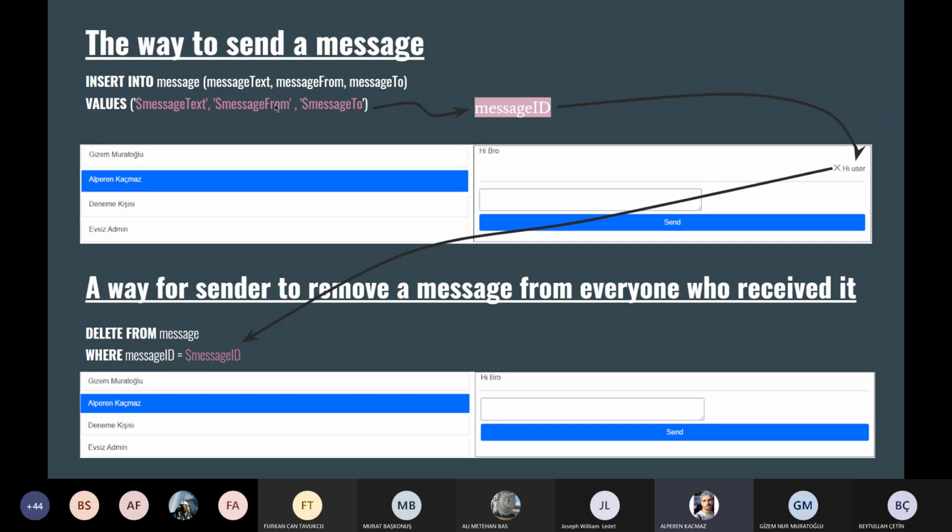Each message is sent with a cross button next to it. This means deleting the message from everyone. When you press the cross button, the following query runs and the message disappears. Here, each message has an auto increment ID and the deletion process is done accordingly. Let's show it on our website.